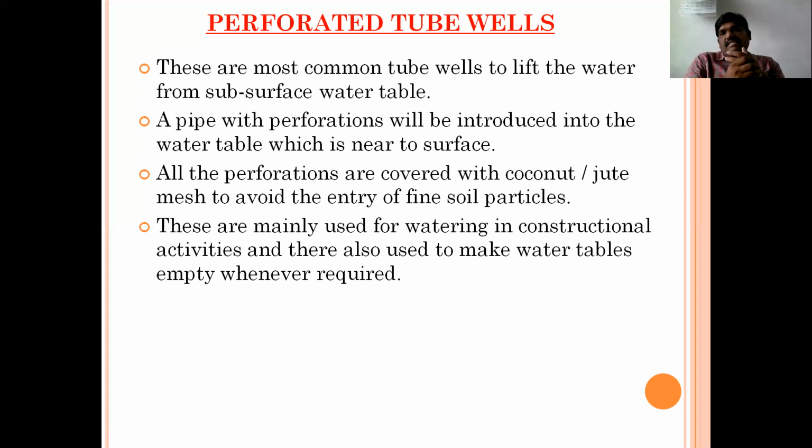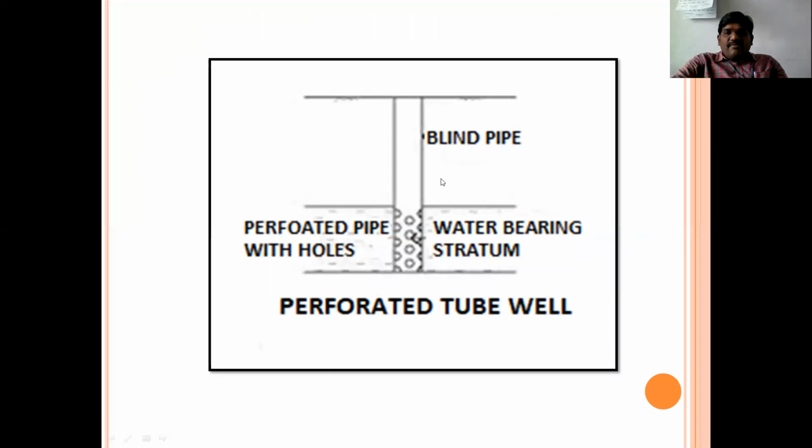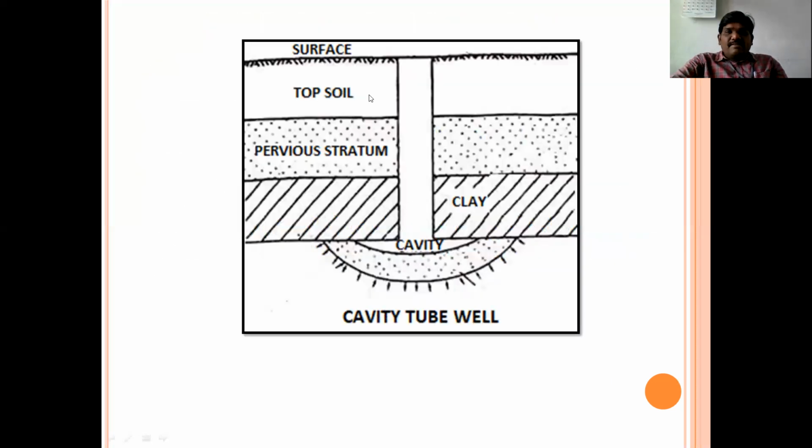A tube will be introduced to the required depth. Perforations will be given based on the data we have, from where the water will enter the pipeline. In all the earlier cases we have seen the perforations covered with screens. Now here the perforations are covered with jute mesh to avoid the entry of fine soil particles, and mostly these are used for watering construction materials. And this is about the cavity tube well.